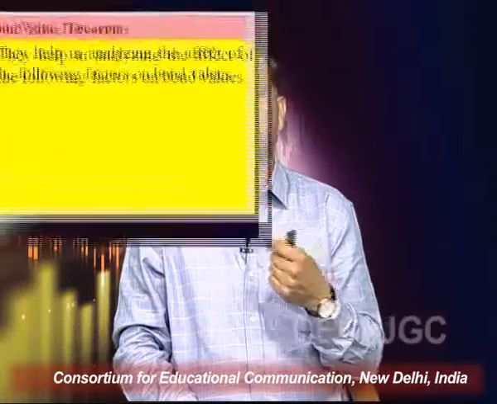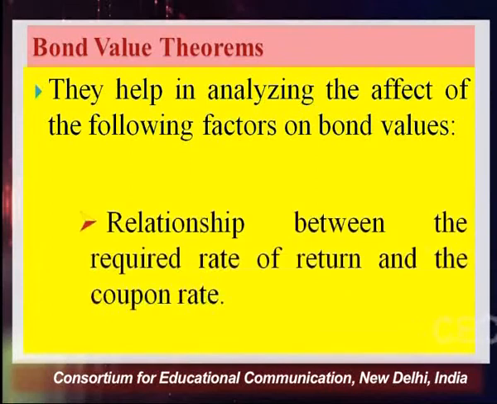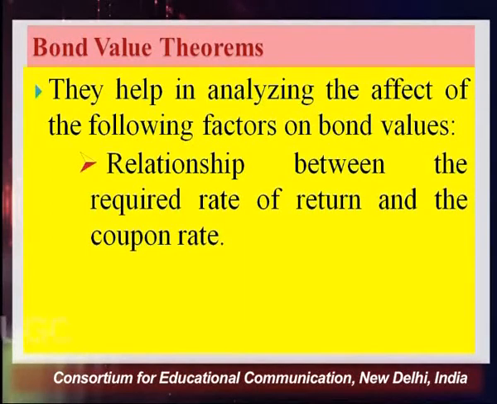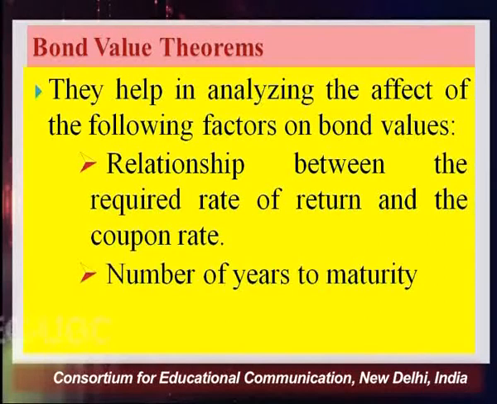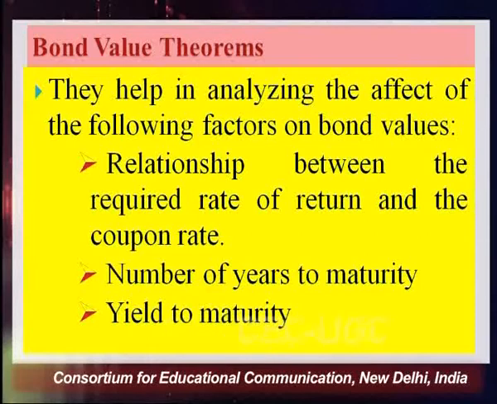Let me once again recapitulate what we do in the different bond value theorems. What are the basics of bond value theorems? Basically, they help in analyzing the effect of the different factors which are related to bond values. They are basically trying to establish the relationship between the required rate of return and the coupon rate, number of years to maturity, and yield to maturity, which is also known as YTM.